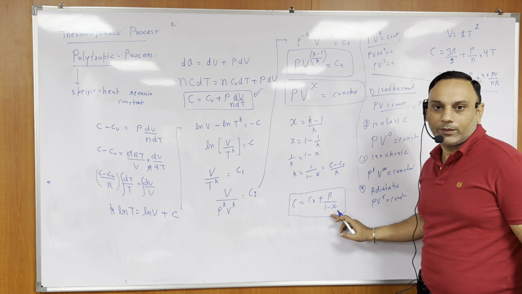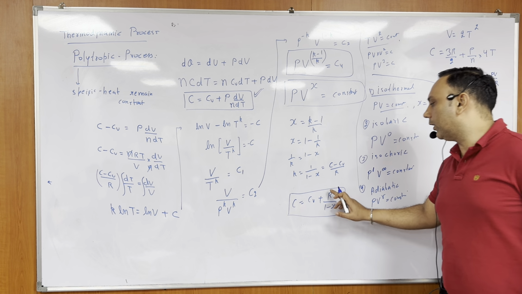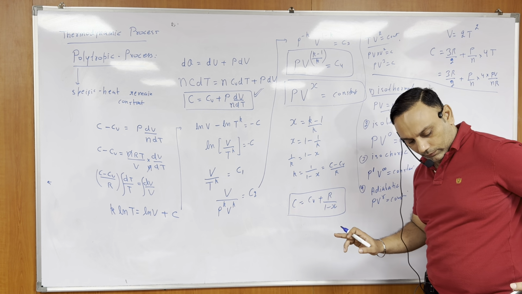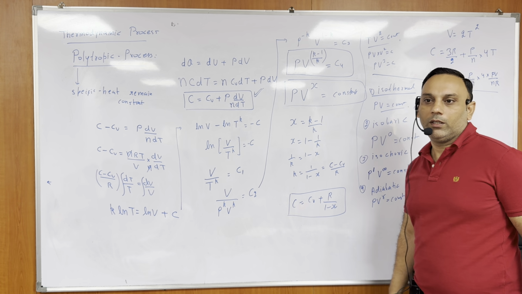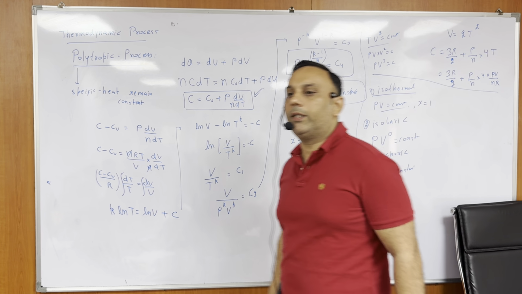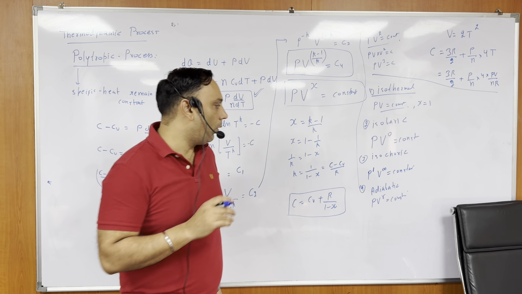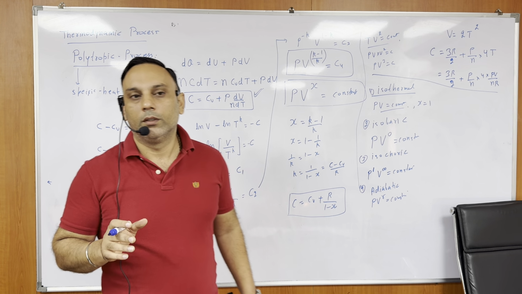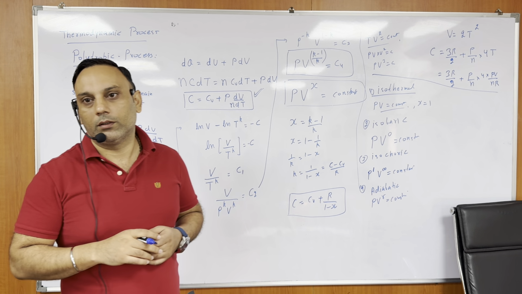Minus Cv. So if you substitute x as gamma, Cp by Cv, Cv minus Cv, what you will get? 0. So for the adiabatic process, specific heat is 0. Understood, beta?